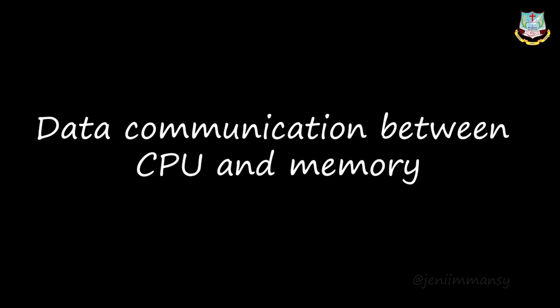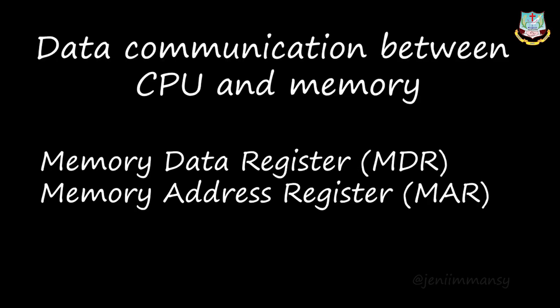Okay, CPU means we all know it is central processing unit, right? And the CPU has memory registers. Here we'll have MDR and MAR. MDR means it is memory data register, and MAR is memory address register. Memory data register means this keeps the data. From the word itself we can understand. It will have the data which is transferred between the memory and the CPU, right? So memory data register keeps the data which will be transferred between the memory devices and CPU,